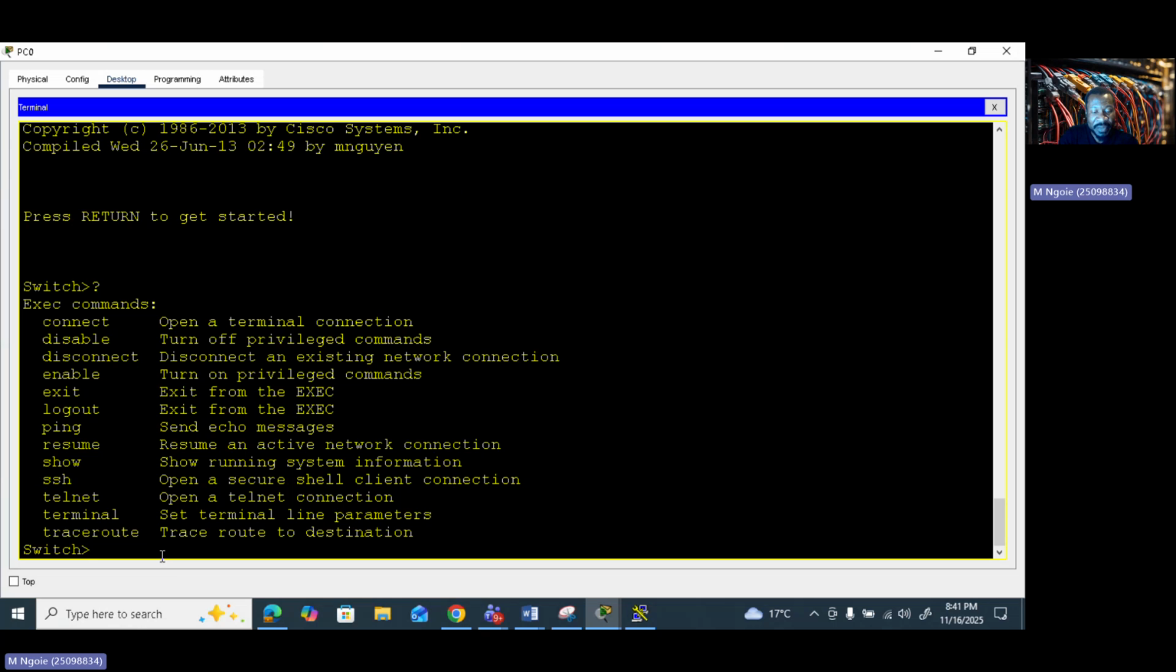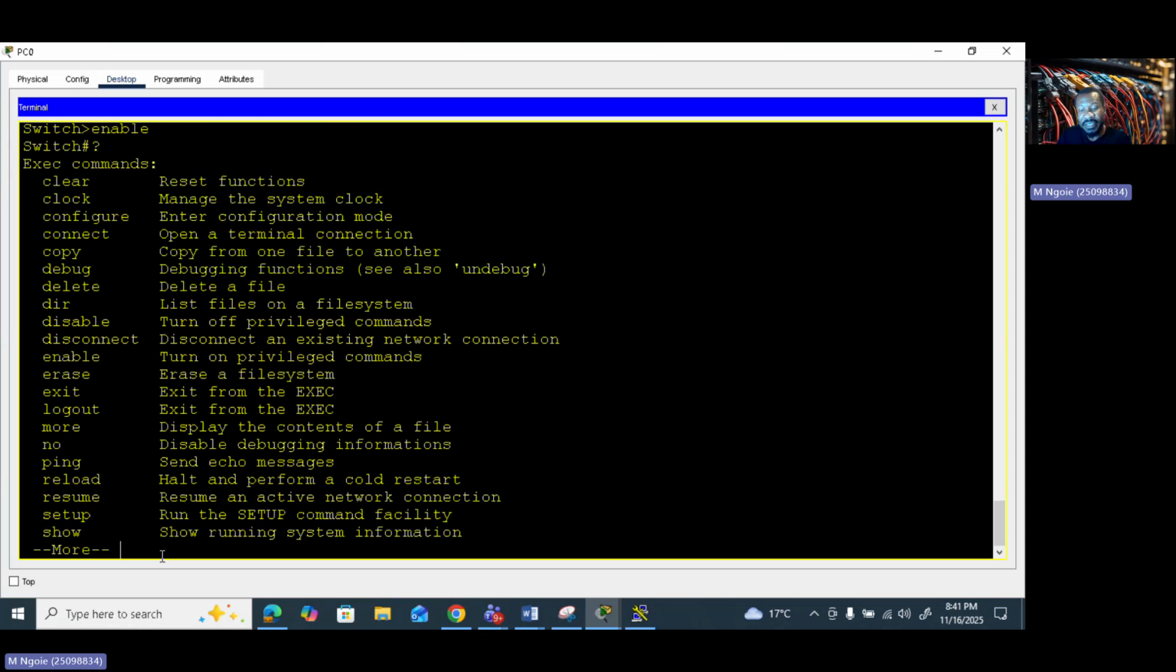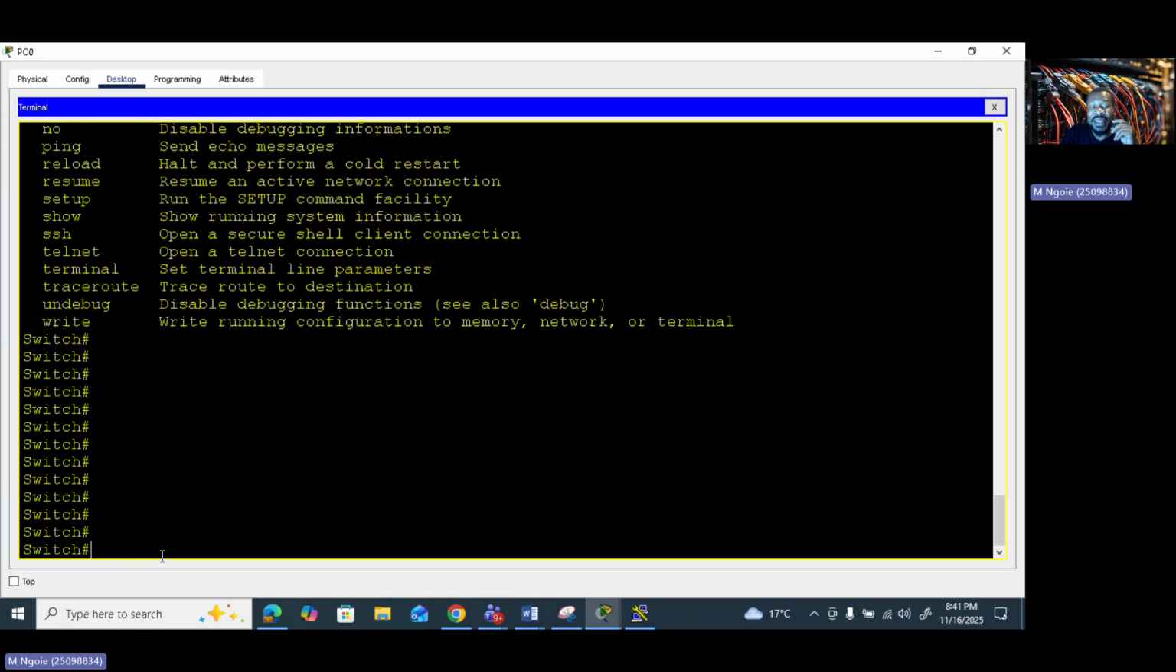Let me try again. I'm going to type enable. I'm going to press enter. So if I want to check what commands are available that I can use on this particular mode, it's the question mark. And I can press enter, enter. Those are the commands that I can use. The first column is the name of the command and the second column is what the command can do, right?